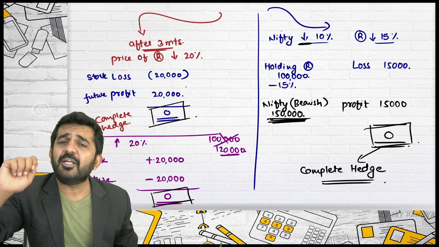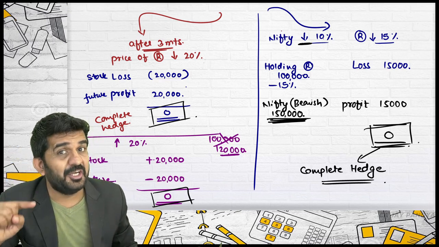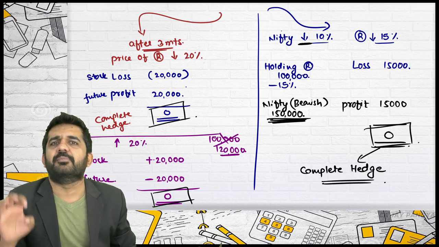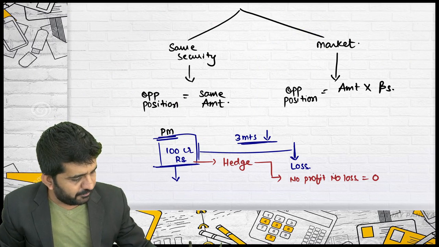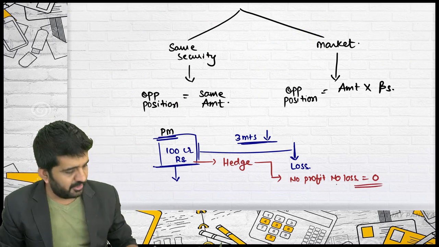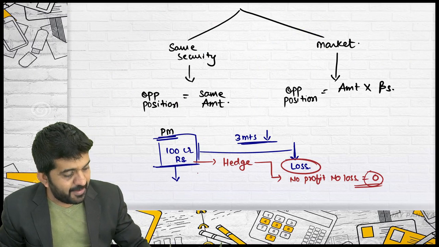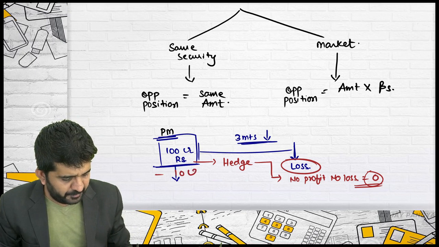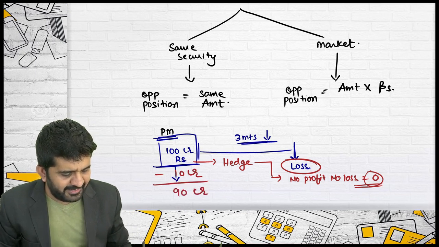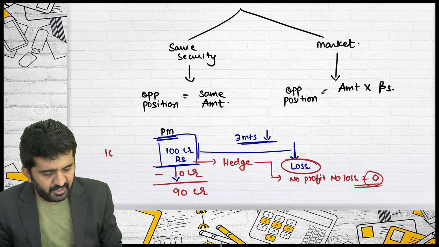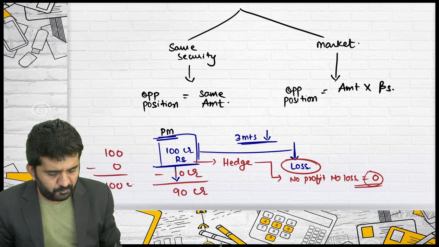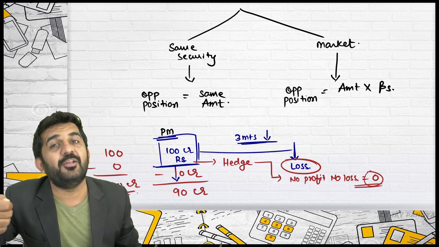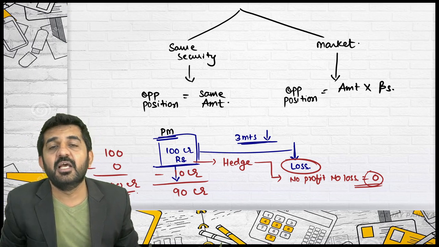Whatever the price in the next 3 months, if it had increased, then I will not be getting the benefit. But I feel that in the next 3 months, I should hedge my risk. For those 3 months, my risk is hedged. Zero profit is better than loss for a portfolio manager. If there is a loss of 10 crore rupees, the portfolio will become 90 crore rupees in market value. If there is a loss of 0 rupees, the portfolio will remain 100 crore. The portfolio manager has saved a market value of 10 crore rupees during these 3 months.